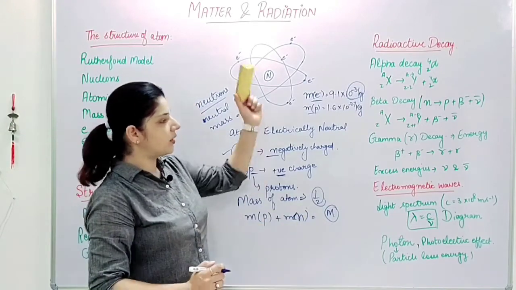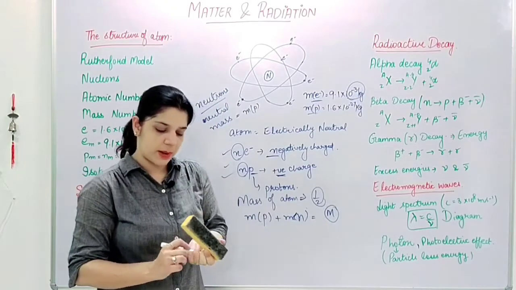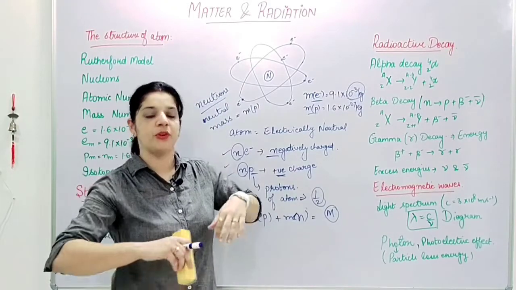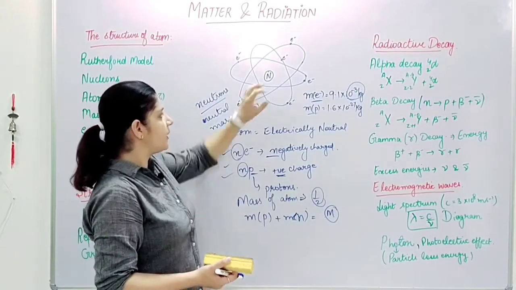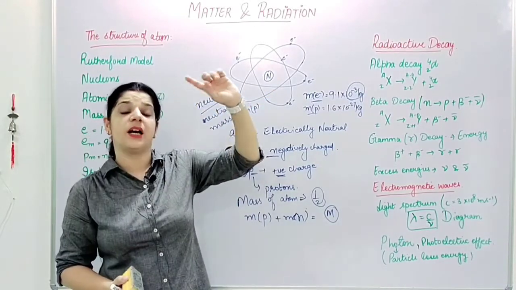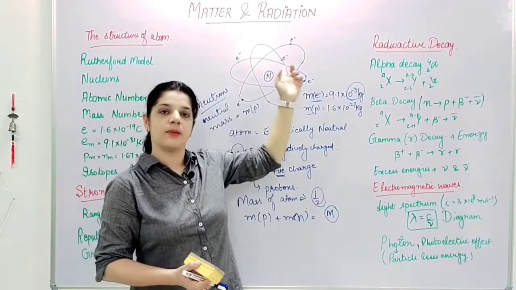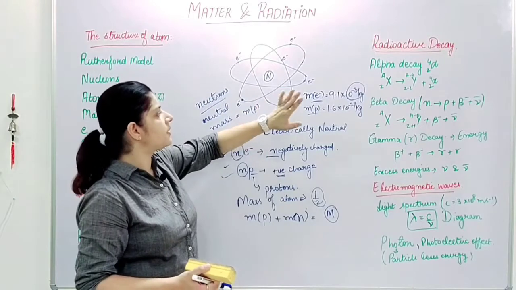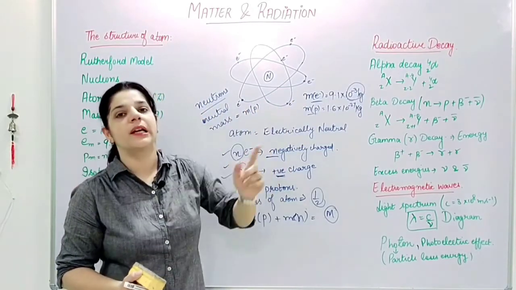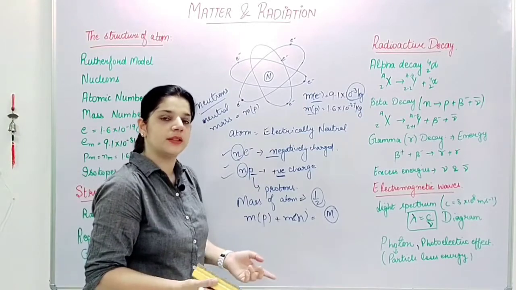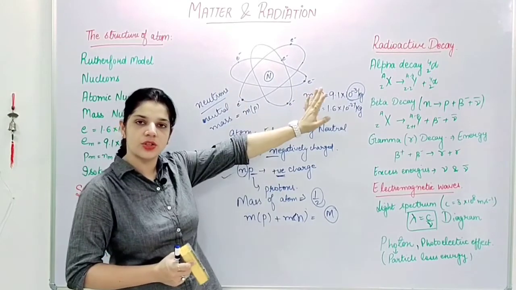So this was the Rutherford model, that he bombarded the atom with charged particles. Few were deflected, few went undeflected, and few came right back. So according to it, there must be a nucleus carrying a large number of particles and electrons revolving around this nucleus, and these electrons turned out to be moving in elliptical orbits around the nucleus. So now we have the internal structure of the atom.